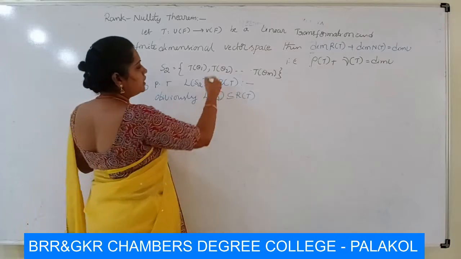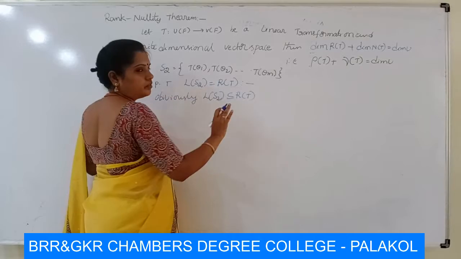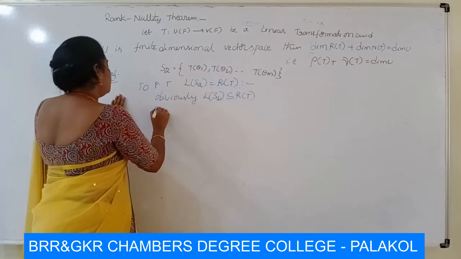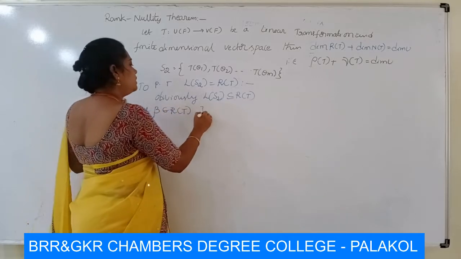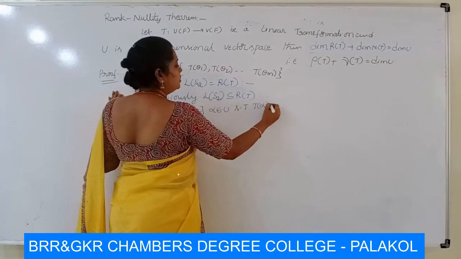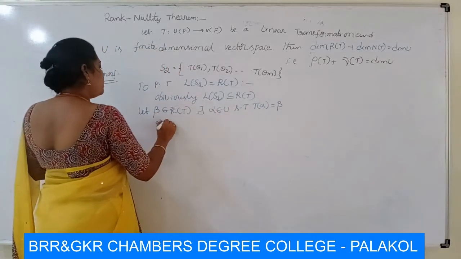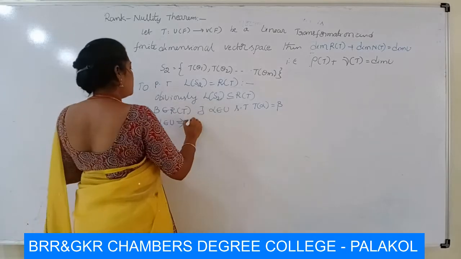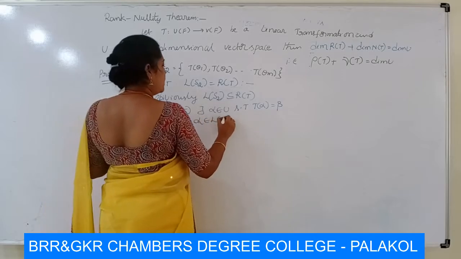So we take an element in R of T. It is also an element of L of S2. Then R of T is a subset of L of S2. So let beta belong to R of T. Then there exists some alpha belonging to U such that T of alpha is equal to beta. Therefore alpha belongs to U, and U has a basis, that is L of S1. Therefore alpha belongs to L of S1.